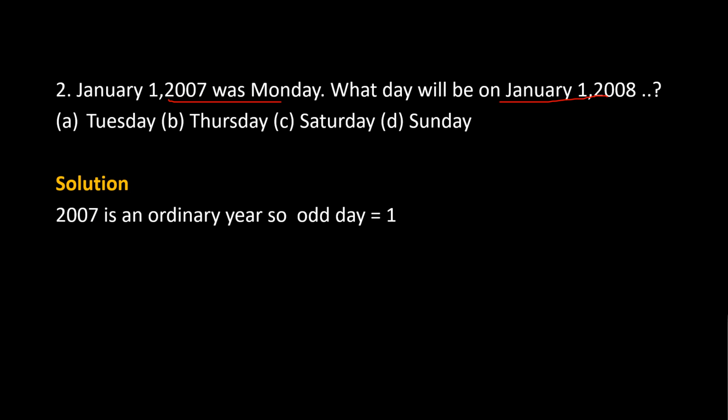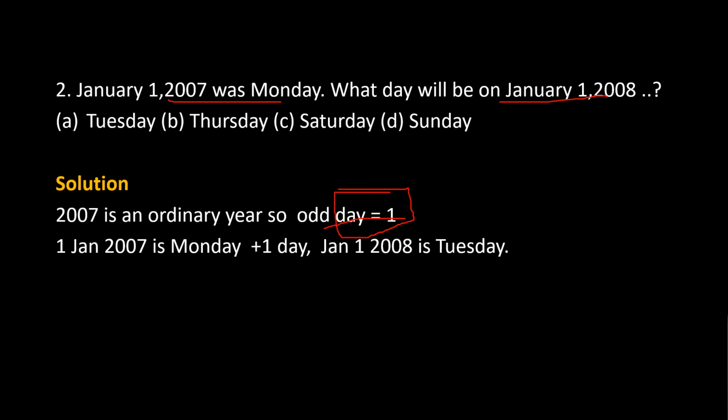From January 1, 2007 to January 1, 2008, there is one complete year. First, you have to look whether it is an ordinary year or a leap year. 2007 is an ordinary year, so you have one odd day. If 1st Jan 2007 was Monday, then plus 1 odd day means you should add plus 1 day. Then 1st Jan 2008 will be Tuesday.